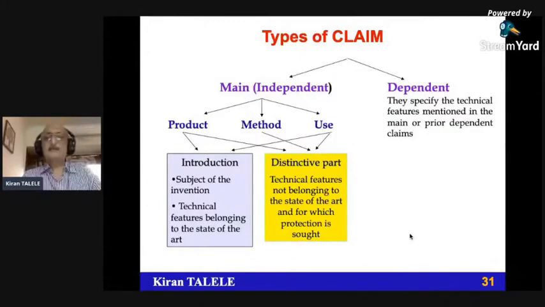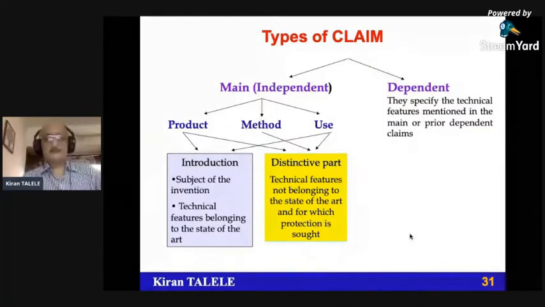And dependent claim, basically it specifies the technical features. Independent claim basically describe the component of your system, component of your invention, and the usage of that invention. So it defines the product, it defines the method, it defines the use of that. Dependent claim basically specify the technical features mentioned in the main claim or other subsequent claims. So dependent claim is dependent on the main claim. Dependent claim is dependent on dependent claim also, but it is always in a sequence.